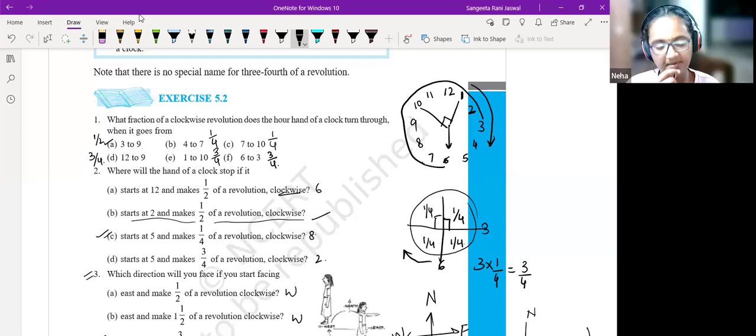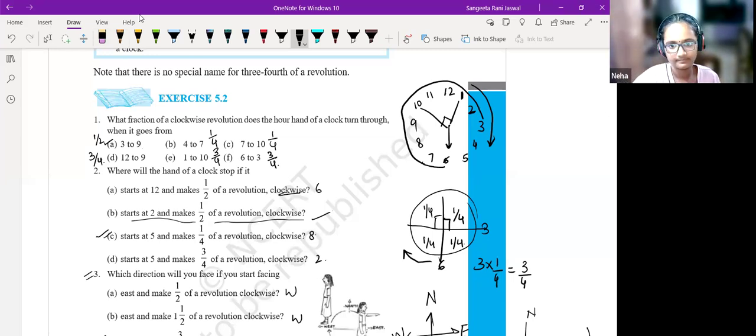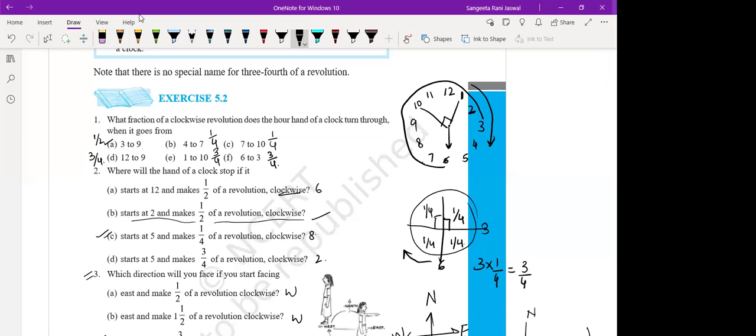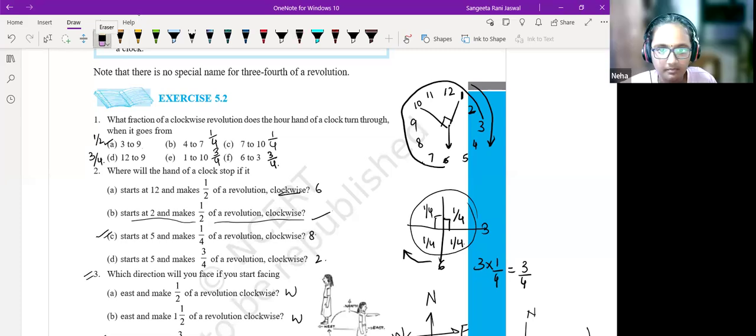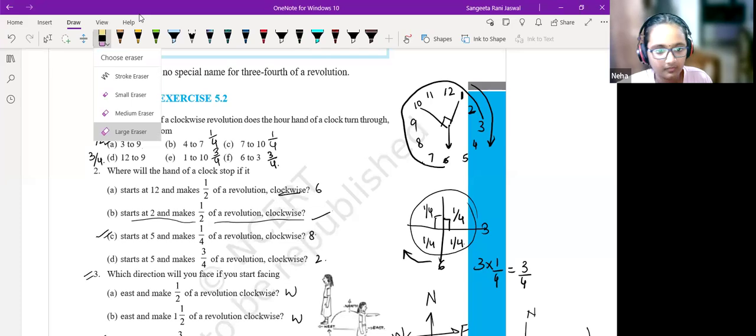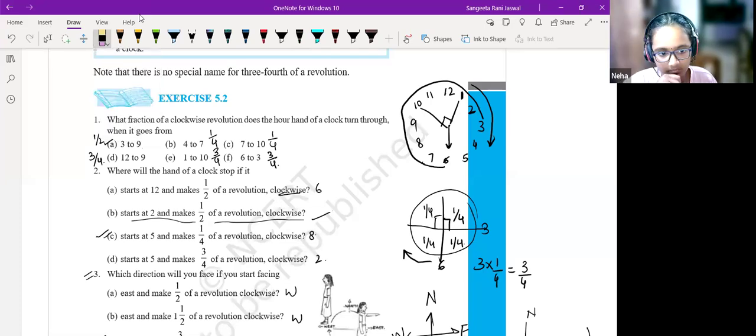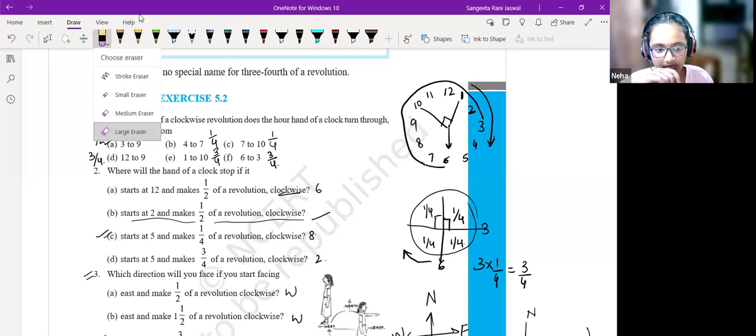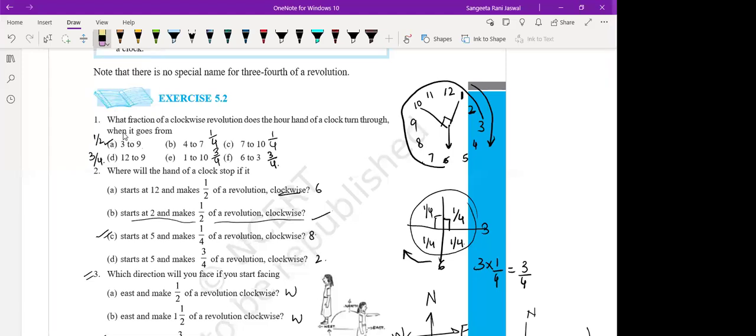Starts at 5 and makes 3/4 of a revolution in clockwise direction. Ma'am, 2. Wait, just a second.